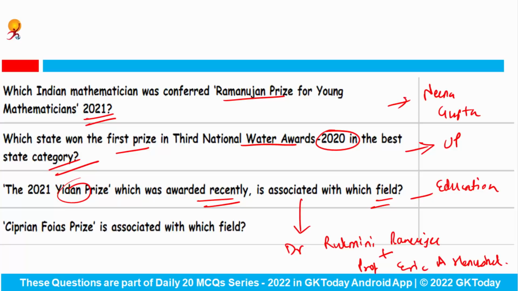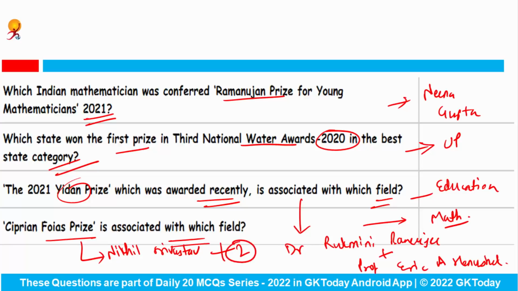And last question says, Cyprien Foias prize is associated with which field? It is related to mathematics. So basically, mathematician Nikhil Srivastav from India has been selected for this award in 2021 along with 2 other personalities. Who are these? First is Adam Marcus and second is Daniel Spielman. Okay, so all these 3 personalities shared the Cyprien Foias prize together.